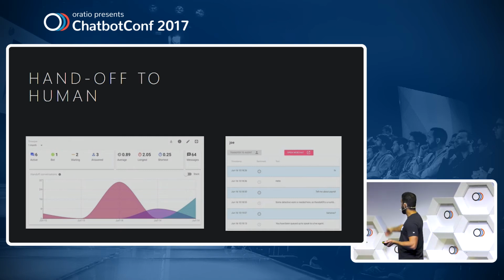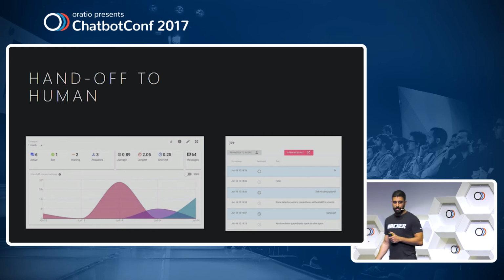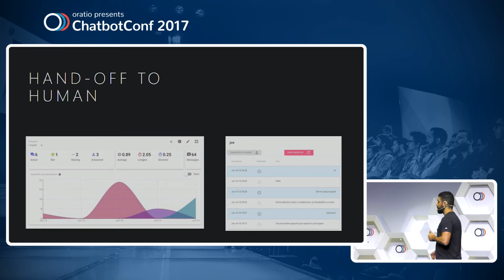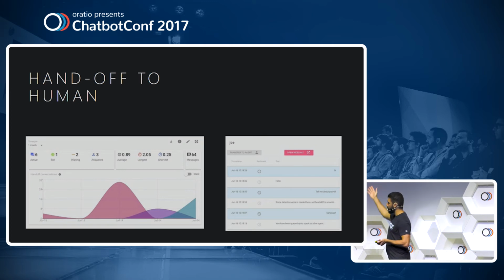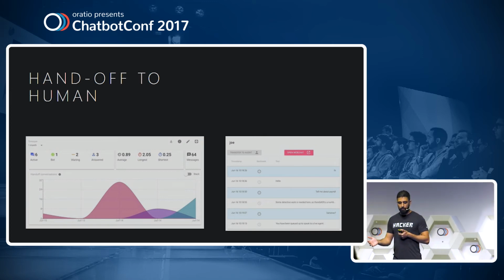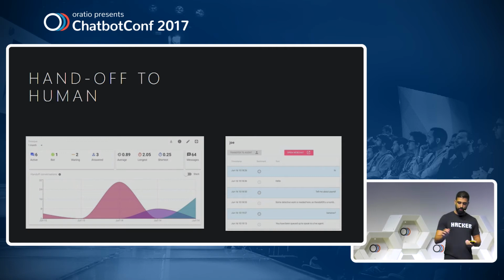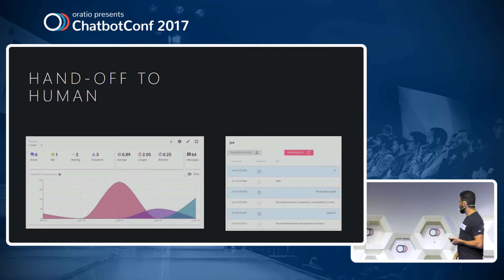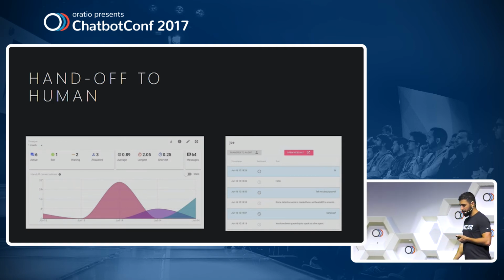So things like average time for a user to receive his answer from a human agent, how many people are waiting right now, and also in this you have a drill down capability where you see the messages being sent between the user and the bot.